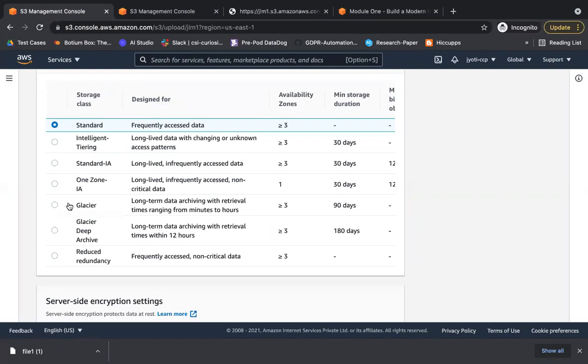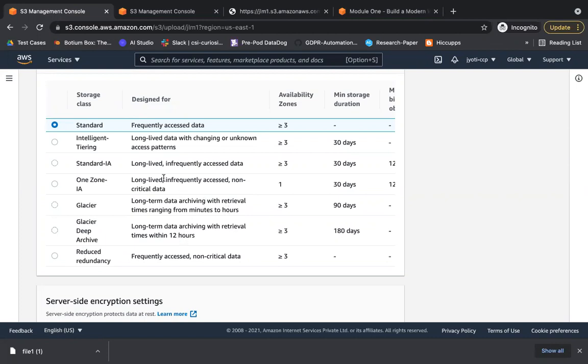Okay, so Glacier Deep Archive is for long-term data archival. For example, history of a cricket match or some songs which have been sung in 1920s or 1930s. You are maintaining all those songs, and so you'll use Glacier Deep Archive. Then we talked about Glacier. It is also similar to long-term data archival, but here the retrieval time is from minutes to hours. Here by default, it would take 12 hours for you.